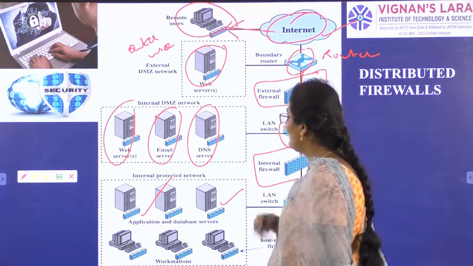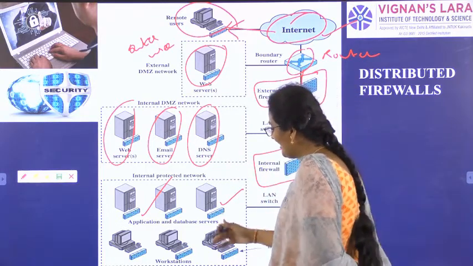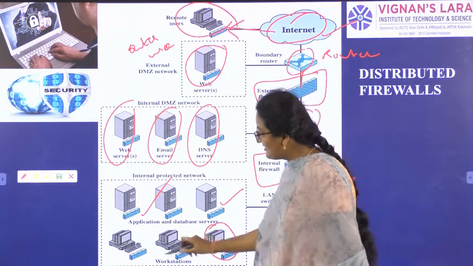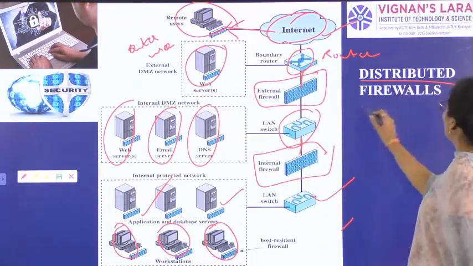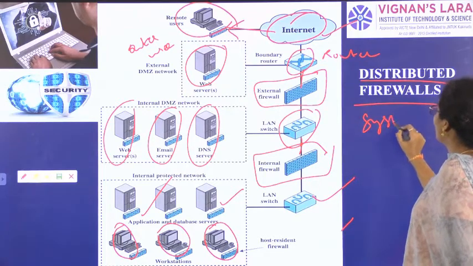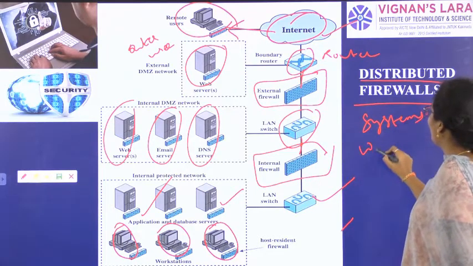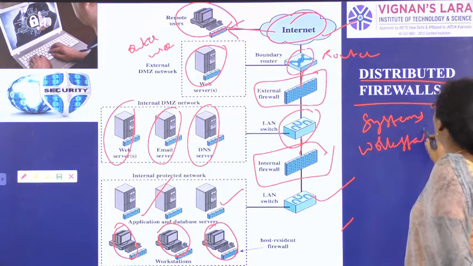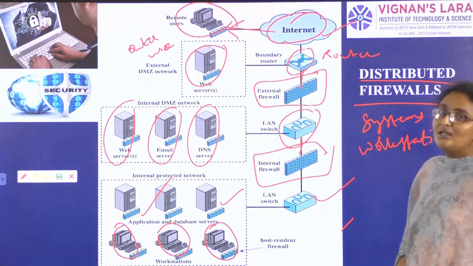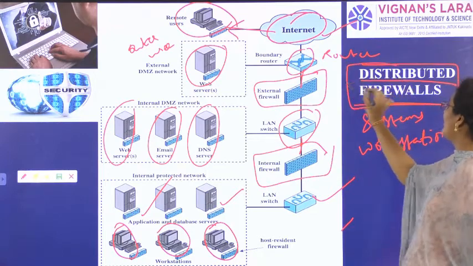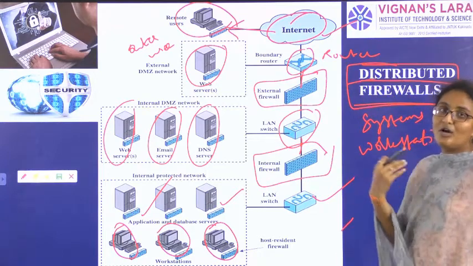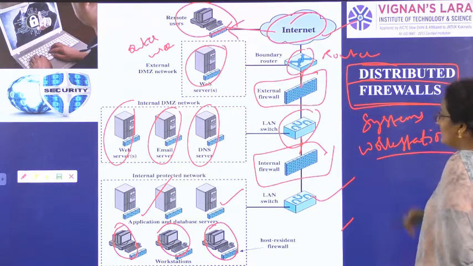What will happen in a network? What will happen in a protected network? All the computers are termed workstations. In distributed firewalls, all the systems, all the computers are named workstations. So we got a new point here. From now onwards, while we are talking about firewalls and distributed firewalls, we should call all the computers workstations.